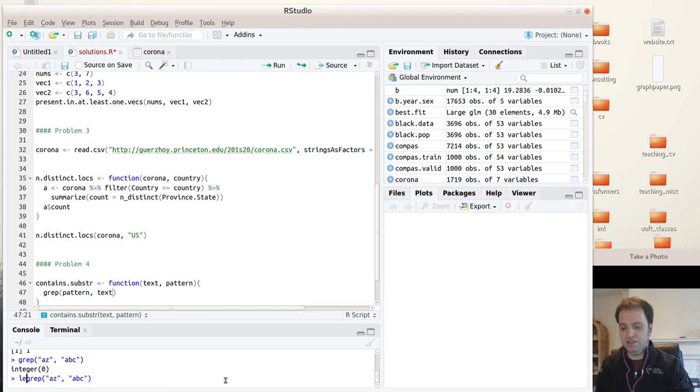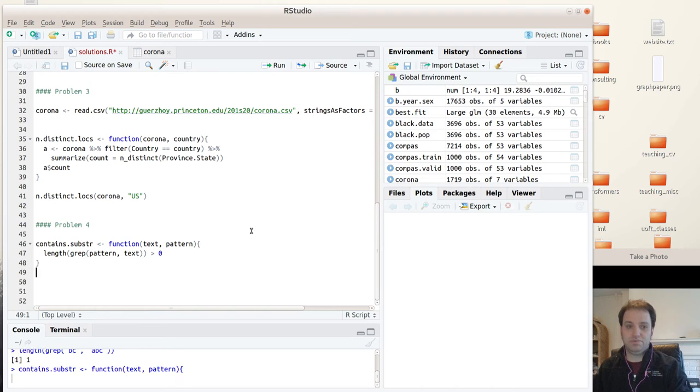So if I try the length of this, that is going to be 0, but the length of, let's say, BC, that's going to be 1 because there is a match between BC and ABC. Okay, so I'll do length is greater than 0, and that's going to be true if the pattern is contained in the text, and it's going to be false if it's not contained in the text.